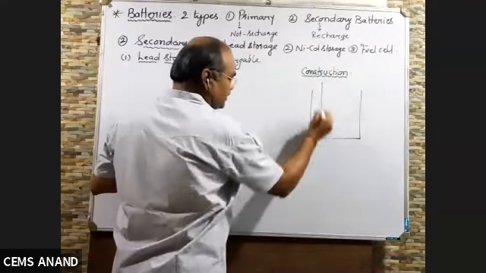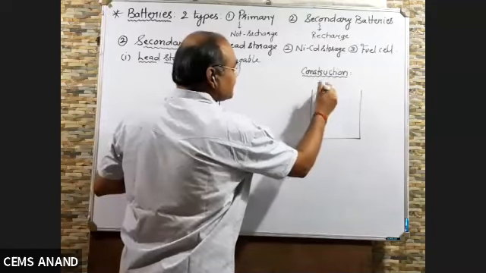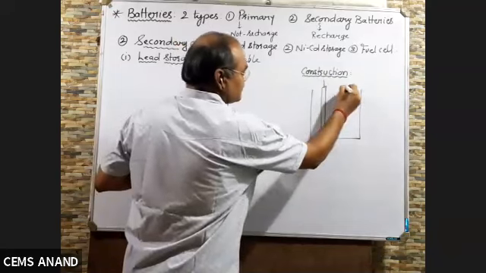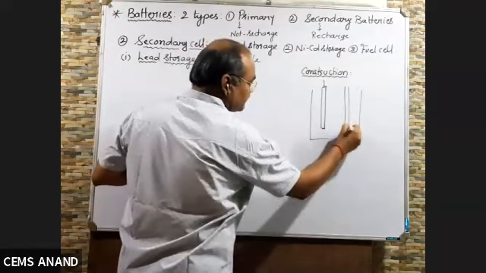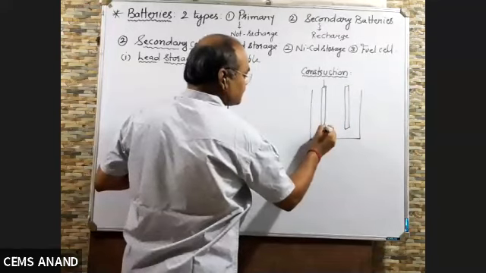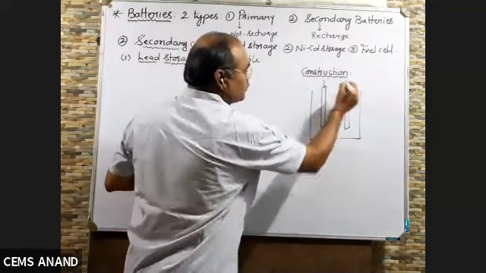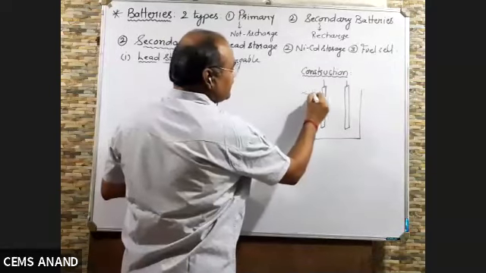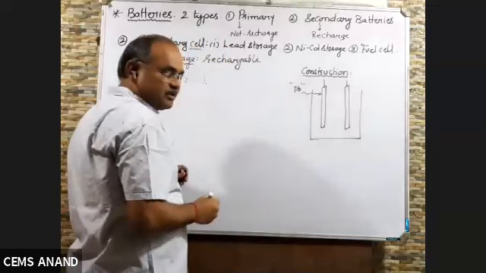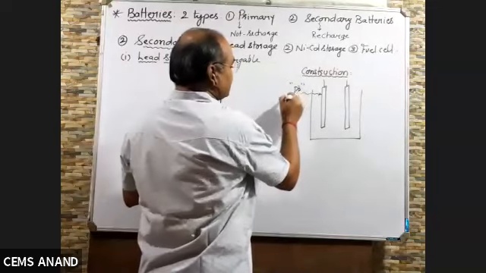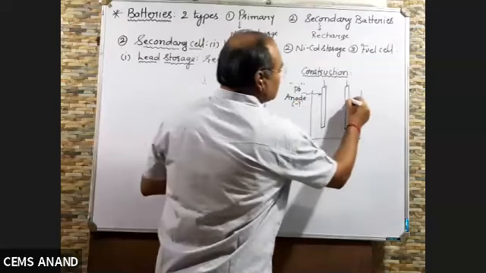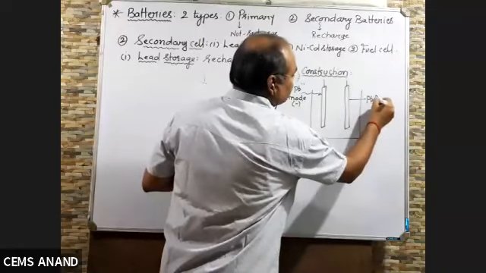Take two lead plates. These are the two lead plates. One lead plate, simple Pb, which acts as anode. Another lead plate coated with PbO2.